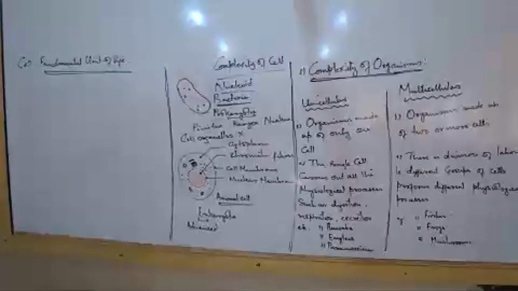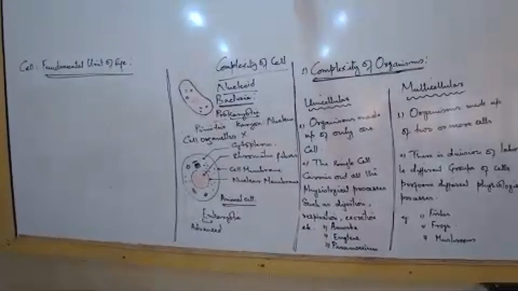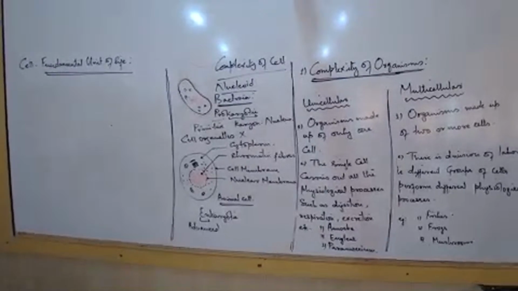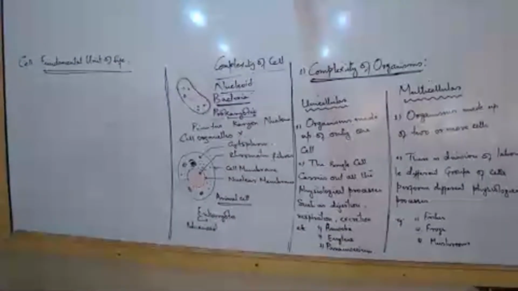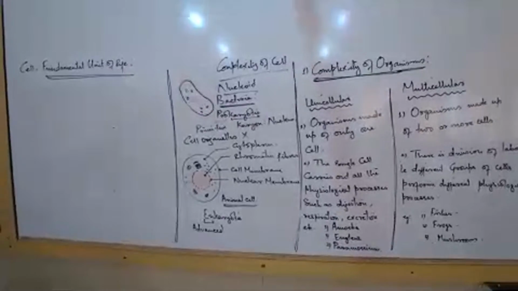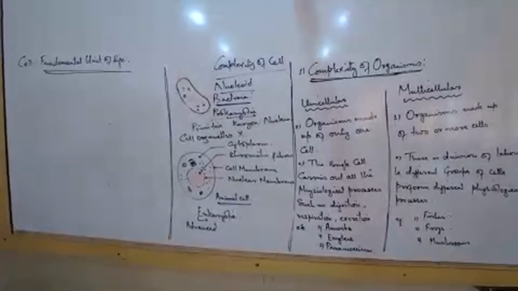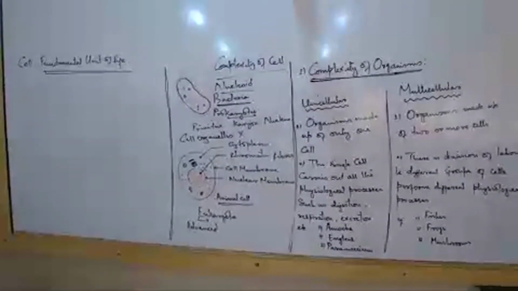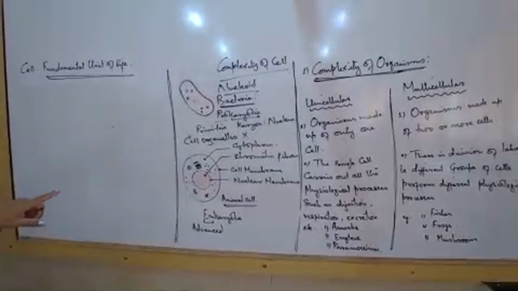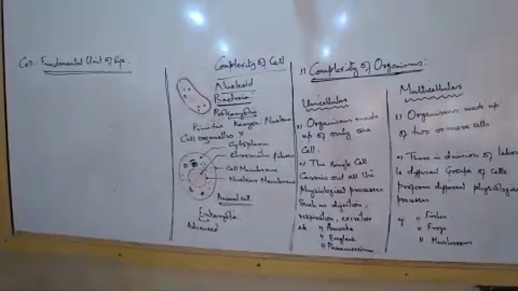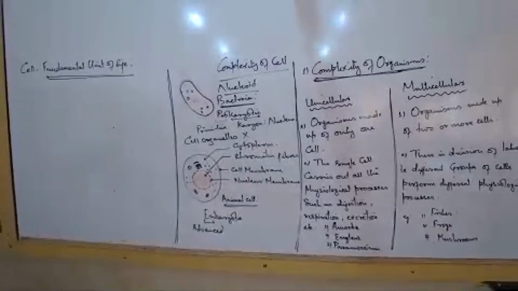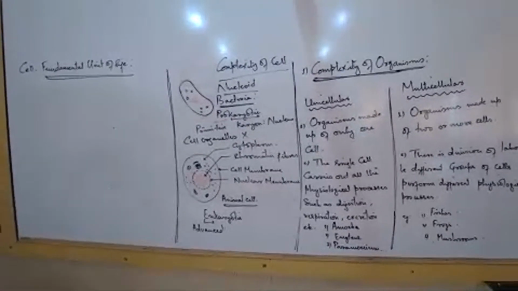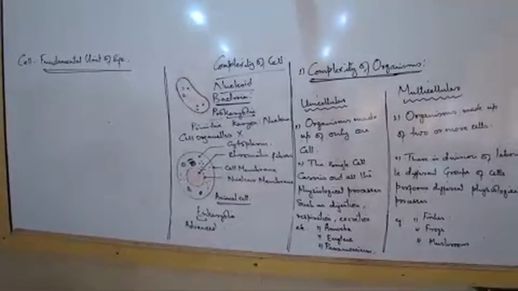What is the first point mentioned? Prokaryotic and eukaryotic. On the basis of the presence of a well-defined nucleus, the cells can be differentiated into two categories: prokaryotic and eukaryotic. Don't write anything, just follow. Pro means primary. Karyotic means nucleus, from the word karyon. I already told you this, so you'll have to remember. The concept of prokaryotic and eukaryotic is based on the complexity of the nucleus.